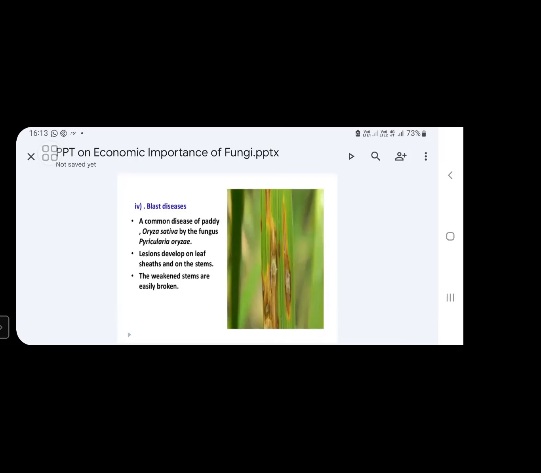In this disease, some lesions may develop. Lesions means spots kind of structures. Here some lesions develop on the leaf sheaths and on the stem region. The weakened stems are easily broken. These are the symptoms of blast disease of rice.